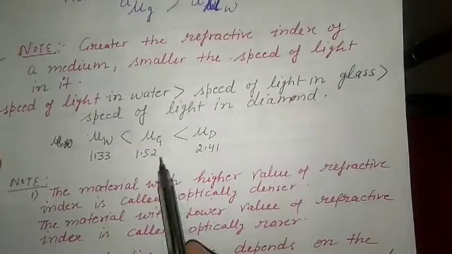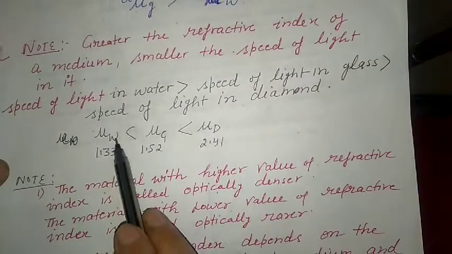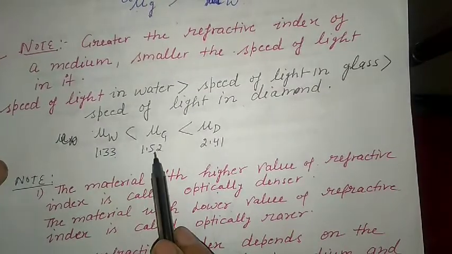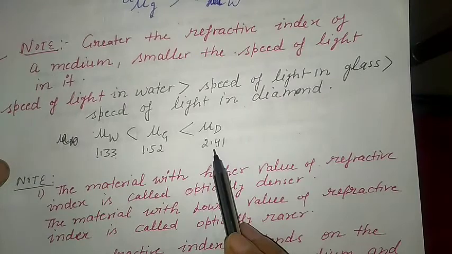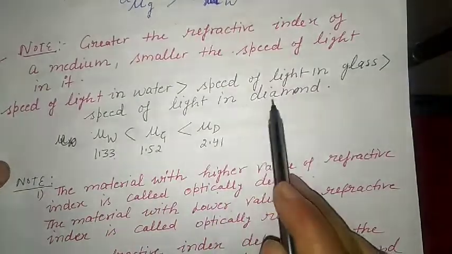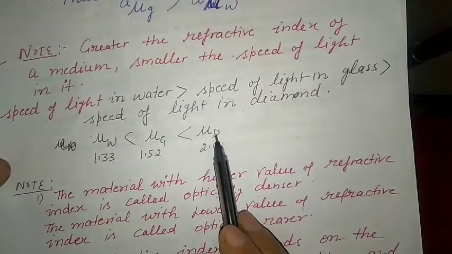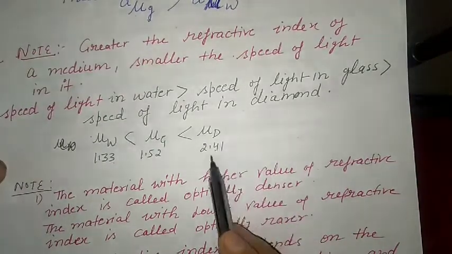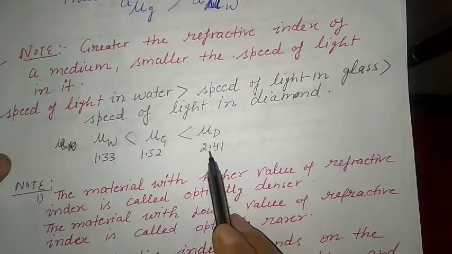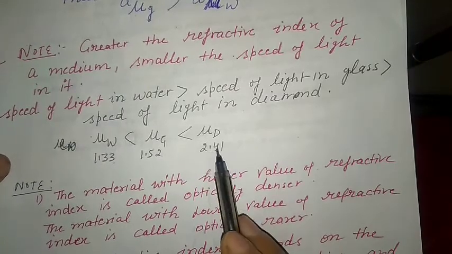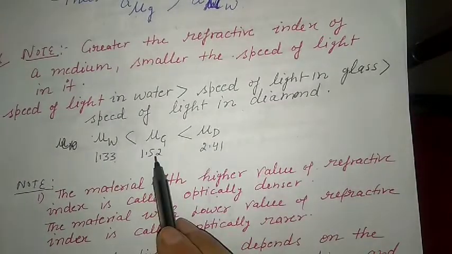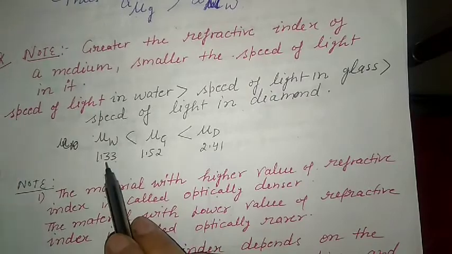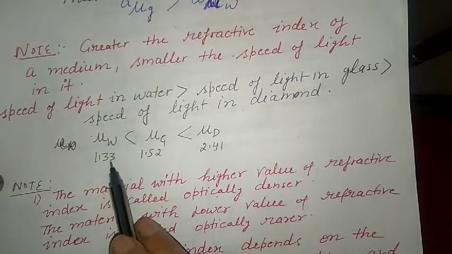So what is the refractive index of water? 1.33, 1.52, 2.41. Where the speed of light is least, it means that medium is much denser. So if it is denser, it means that it has a high refractive index. This one has a medium refractive index and this one has the least refractive index.